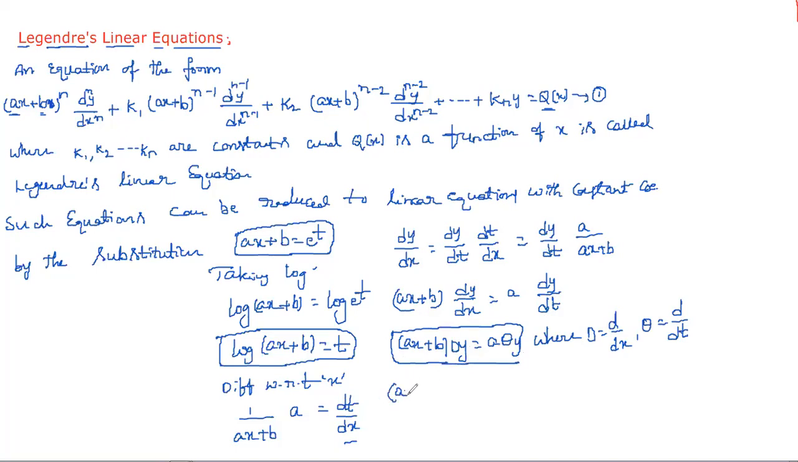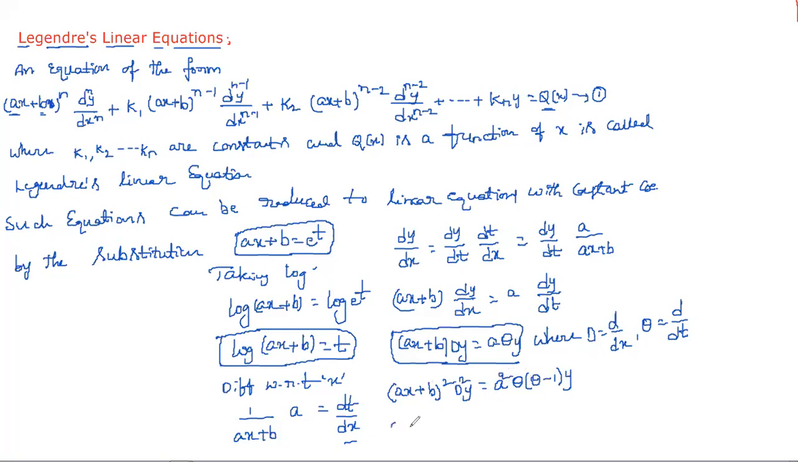Similarly, (ax+b)^2 D^2 y is equal to a^2 into theta(theta minus 1) y. Just like in the Euler-Cauchy sum, there the x coefficient is 1, that's why we write only theta y, and here 1 square is nothing but 1. That's why theta into theta minus 1 into y.